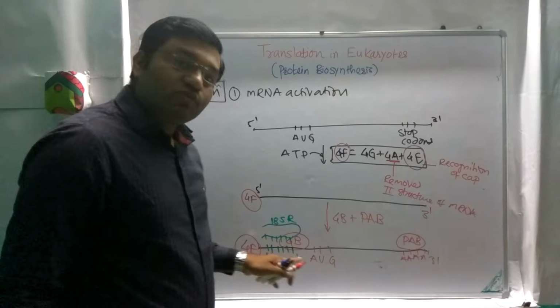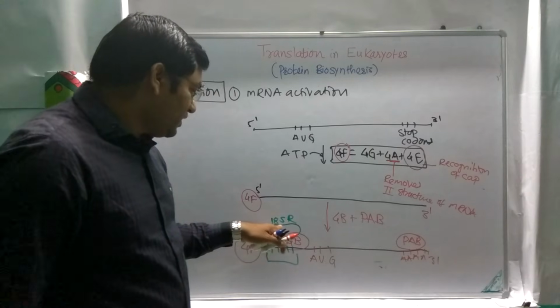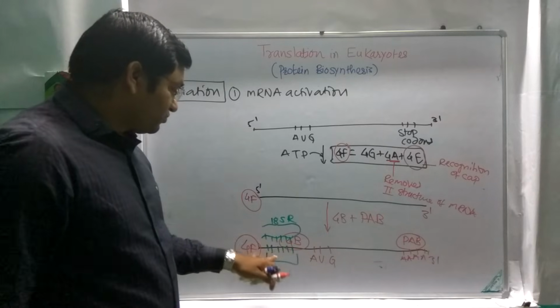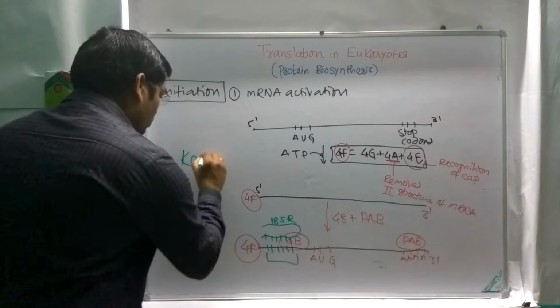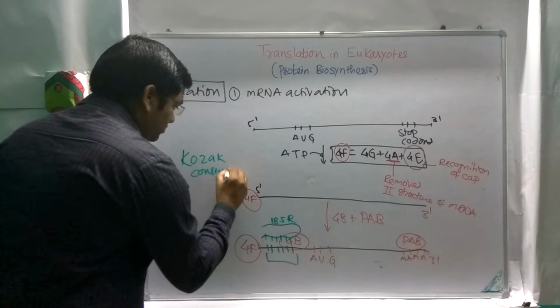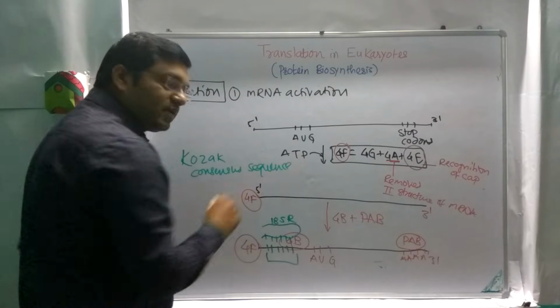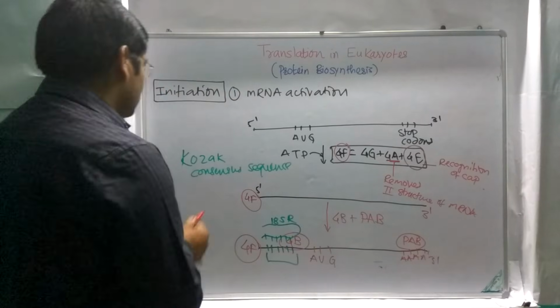This marker sequence, which is present upstream of the AUG, is complementary to the ribosomal RNA. It is known as Kozak consensus sequence. While this type of sequence in prokaryote, it is known as Shine-Dalgarno sequence.